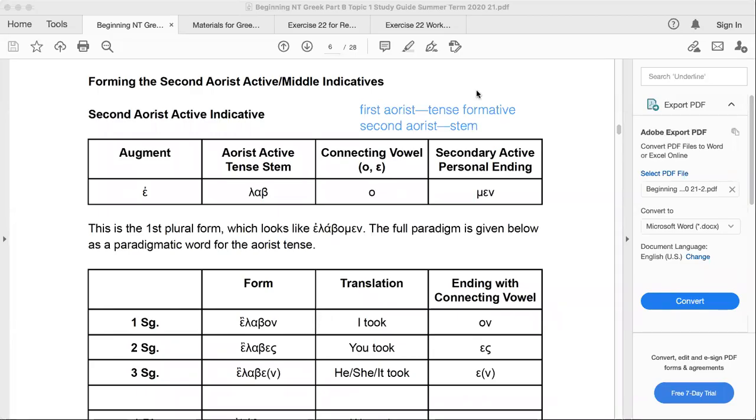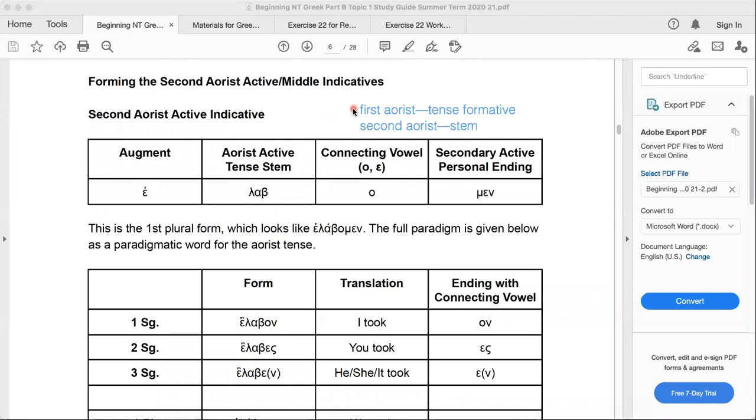Okay, just a brief tip video here for the first aorist and second aorist forms, active and middle. The passive actually has its own tense formative. So these are only for the active and the middle at this point. And just a note here at the top, the first aorist has a tense formative, and